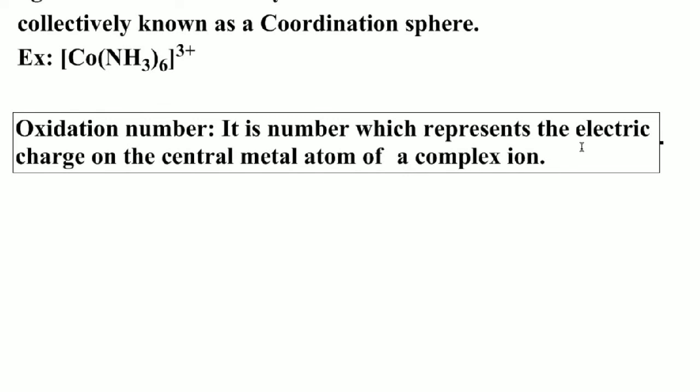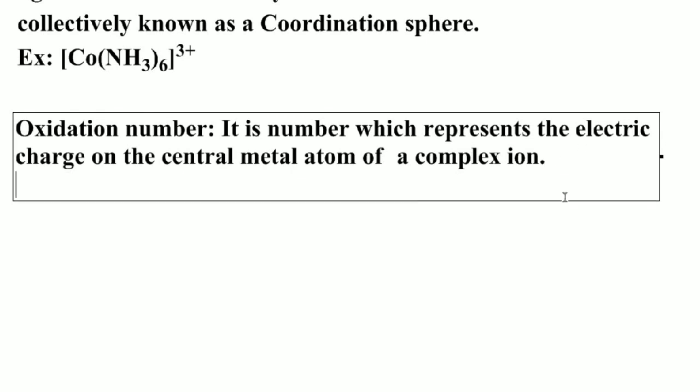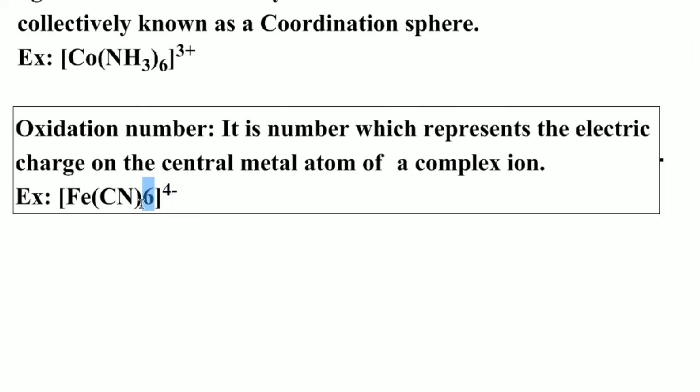For example, students, if you take a complex ion like [Fe(CN)6]4-, in this complex the central metal atom is Fe, iron, and the oxidation state of iron is +2.